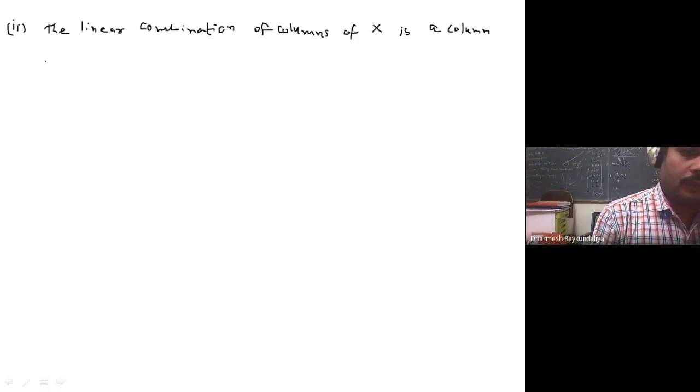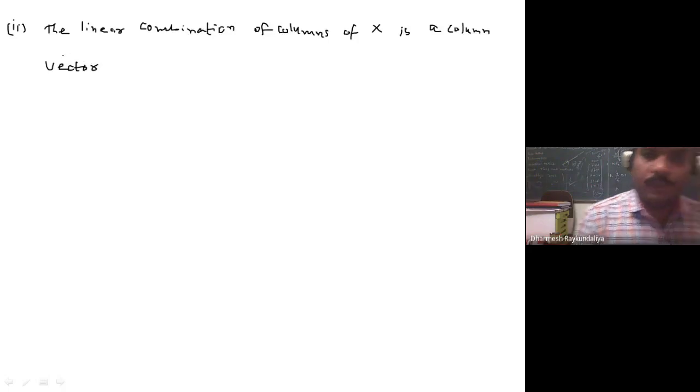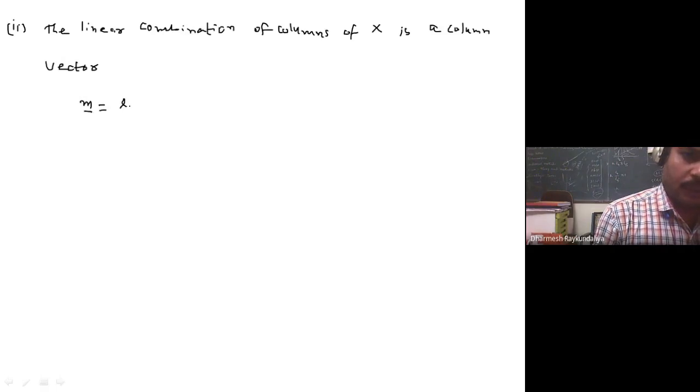It is l1 x1 plus l2 x2 plus up to lp xp.